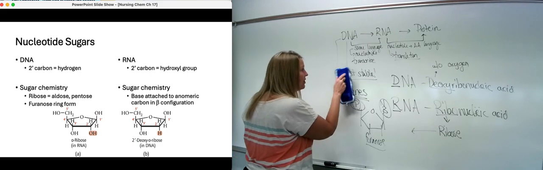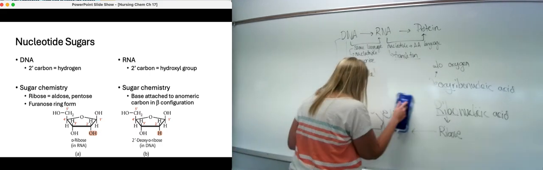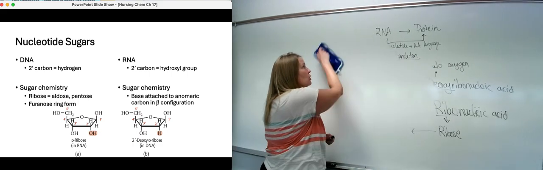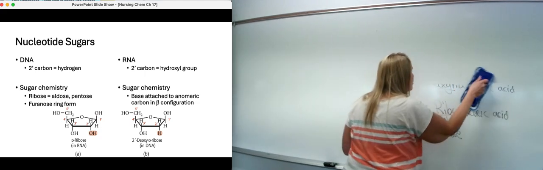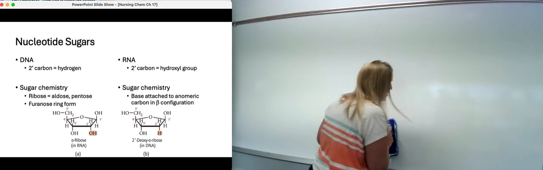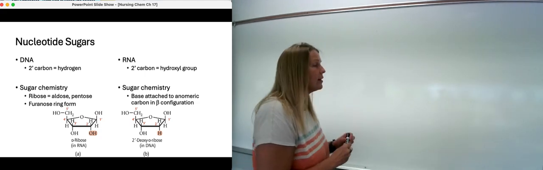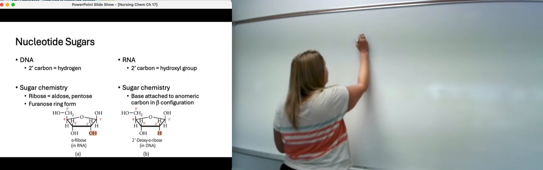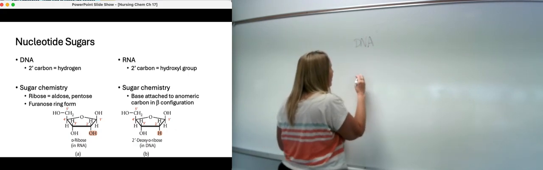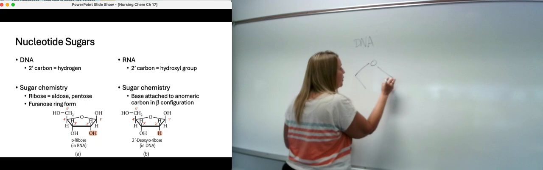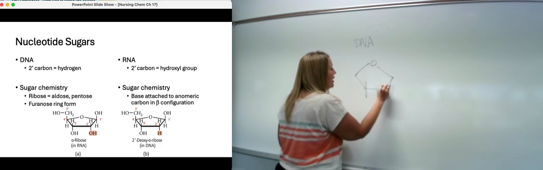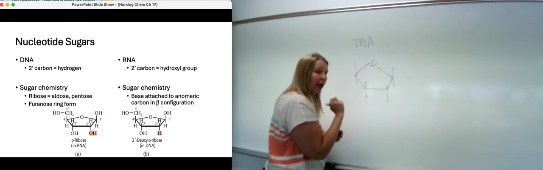So let's take a look more structurally investigative at this furanose ring that we sit on for DNA versus RNA. So remember, these are both ribose, but it's either ribose or deoxyribose. So for DNA, okay, we have, again, our ribose sugar, which is in our furanose form, in our 5-membered ring, okay?